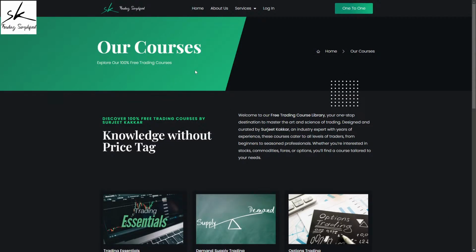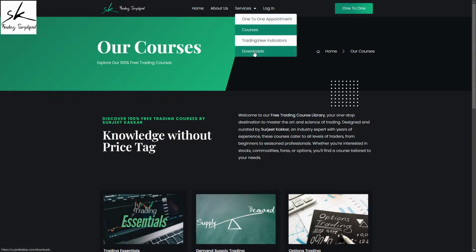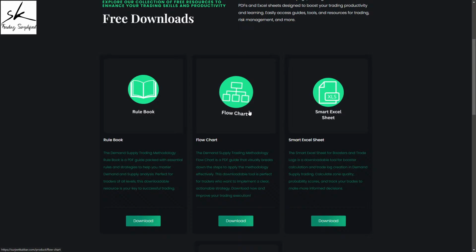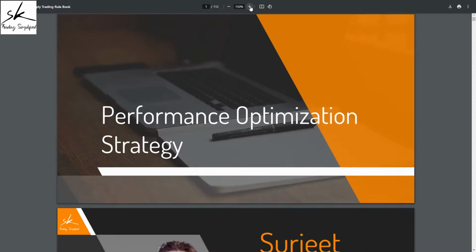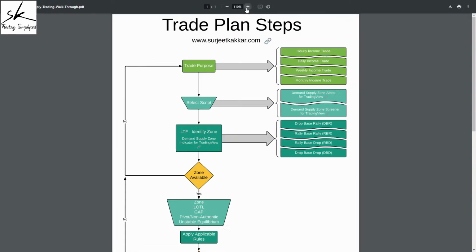Very simple. Again, once you're on our website and the services, you can see we have downloads. Click on downloads and you will be on this page. You can see I have the rule book and the flowchart. So simply click on download and you will see I'll have both the documents now. We have the rule book and we have the walkthrough.